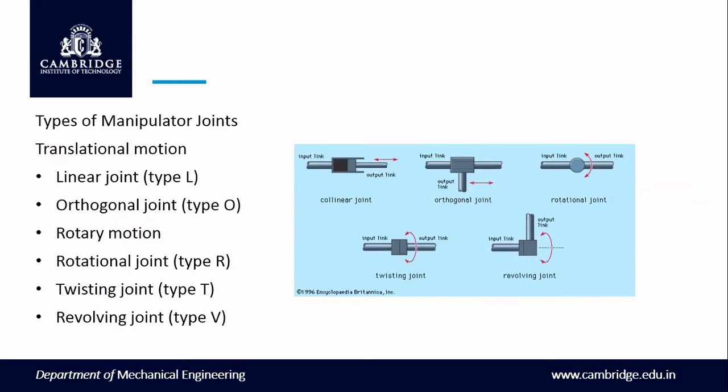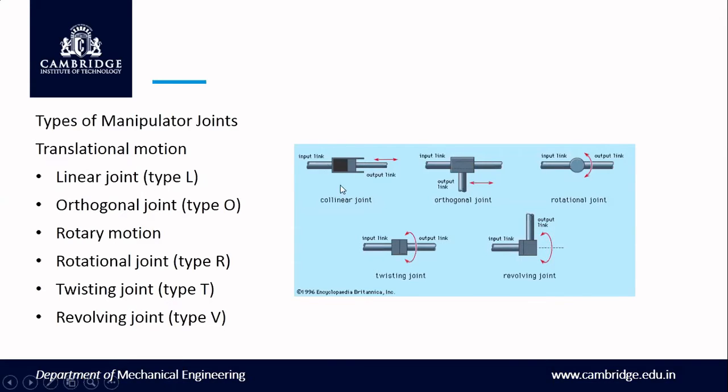Now, what are the types of manipulators the robots consist of? Manipulators are types of joints. The meaning of this is how the robots will move, or the different types of joints or manipulators. Based upon that, it can move in linear, orthogonal, rotary motion, rotational joint, twisting movement, revolving joint. It can be classified into these.